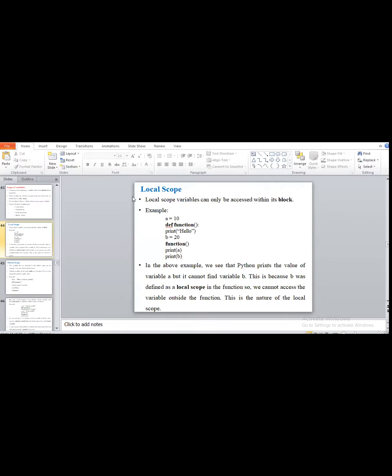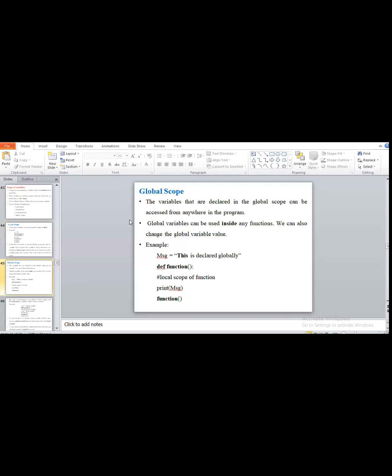So any doubt regarding local scope and global scope? Any doubt? Hello, am I audible?